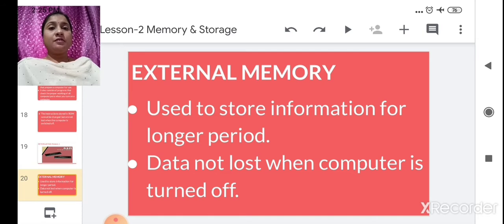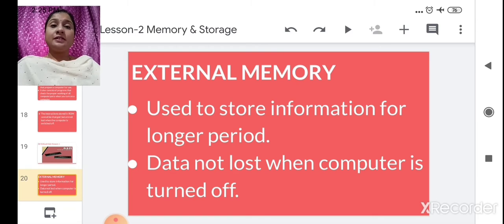Whatever you write in a computer, the data and the information is stored in the internal memory. But when the computer is turned off or electricity is gone, this data and instruction will get erased. Then we also saw that this internal memory helps the computer to run very fast.